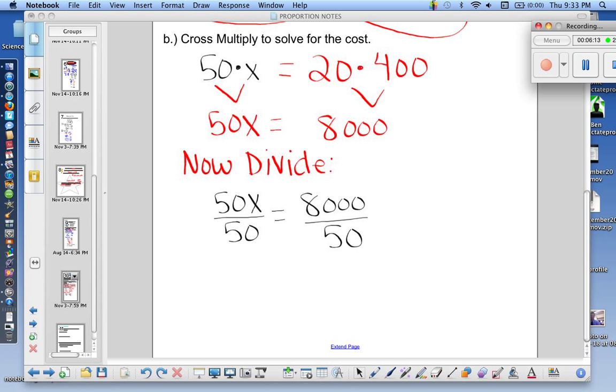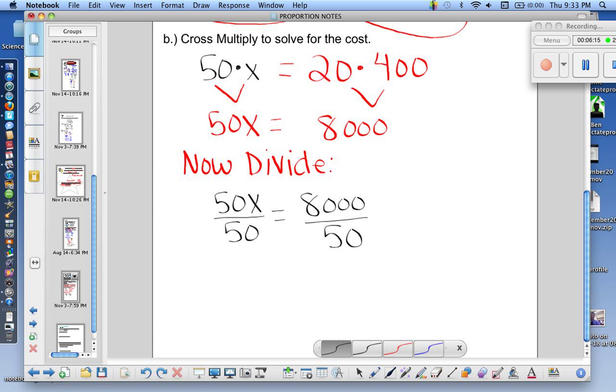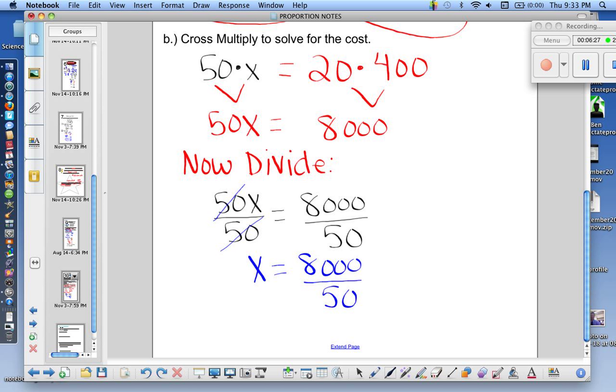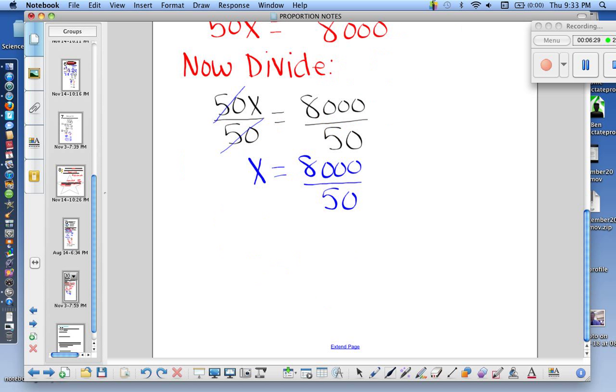So if we divide both sides by 50, so that x is now by itself, we've got x equals 8,000 divided by 50, and you can go ahead and use your calculator to find what that is, and x equals 160. But remember, we need to label our answer.